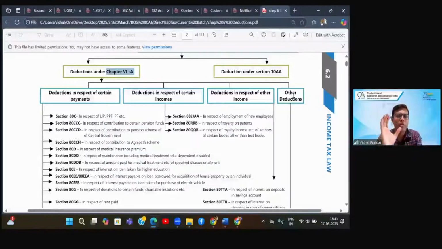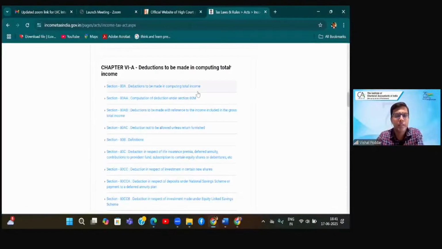Why persons? That you'll get to know, because if you are a physically challenged person, there is a specific deduction for you. So that is where I'm classifying it in three categories: deduction for payments, deduction for incomes, deduction for persons. Correct? Now, when we see the act, I'll just show you the act because you'll get this reference.